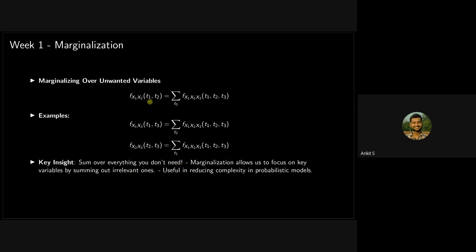So t1, t2 we will fix in this case, and we will take all of the values of t3. Whatever joint probabilities we get, we will add up all of them. That's why we do the marginalization. These things are more clear when we have a lot of examples to illustrate, but unfortunately we don't have that much time. In the first example, we are varying t3. In the second, we are varying t2. In the third, we are varying t1. Is it right? Yeah, that's right. Whatever we are ignoring, that is what we sum over.